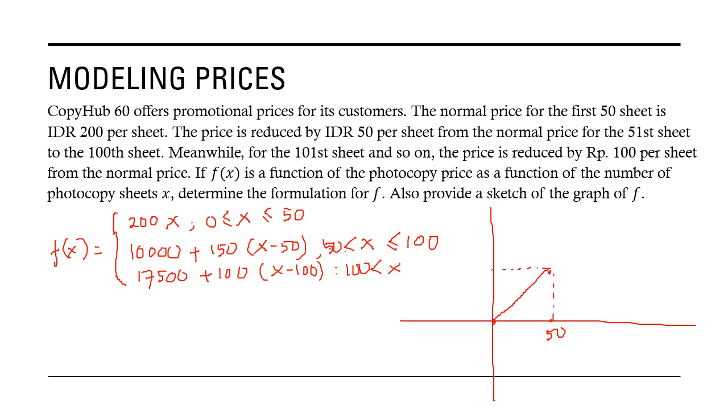The price here is 10,000, and then here until 100 is like this, and here 17,500, and then after this the slope reduces, and then like this, yeah, like this, the graph.